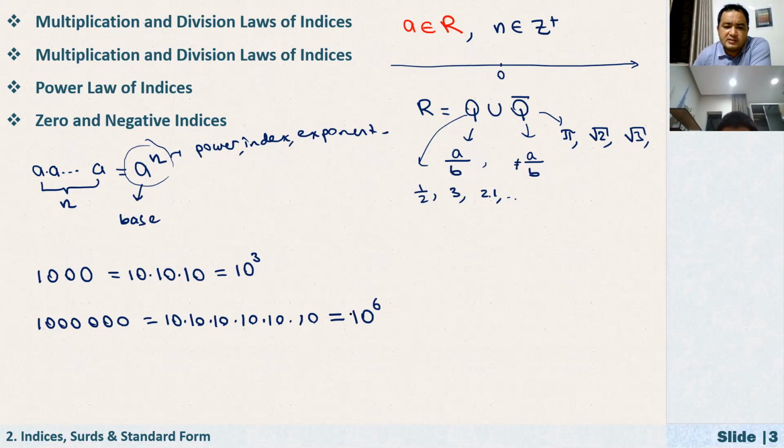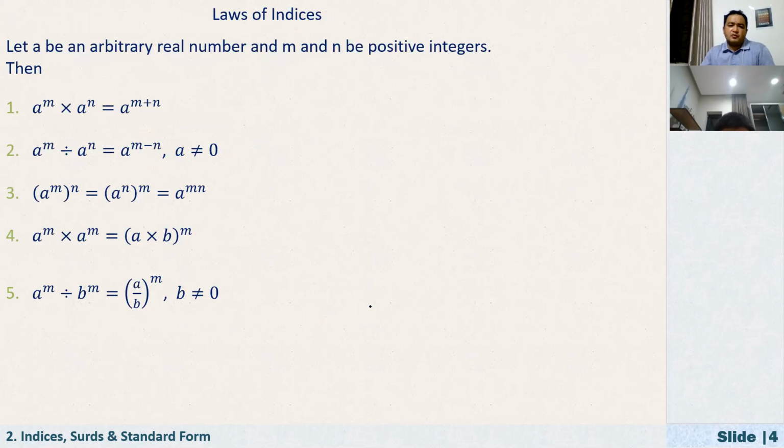Sometimes we have to use very big numbers, or sometimes very small numbers, and writing all the digits of those numbers is not practical. But using this index notation, as you see, in a very compact form we can describe these numbers. That is the motivation of this story.